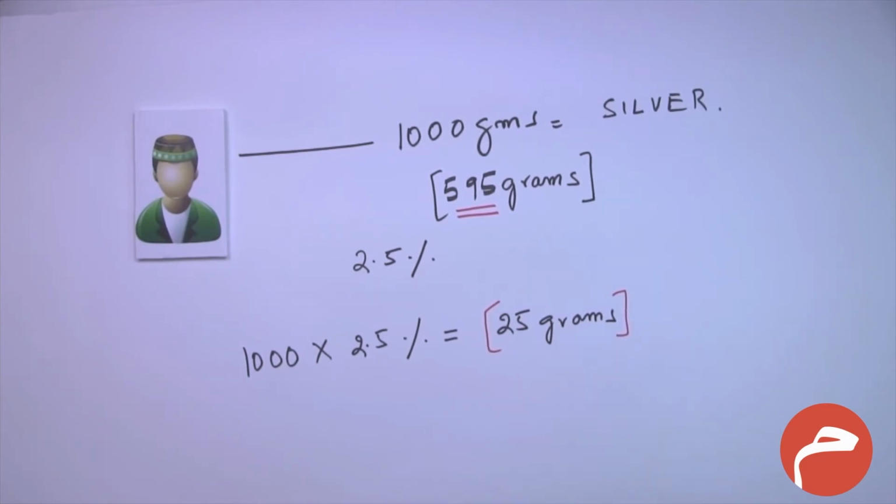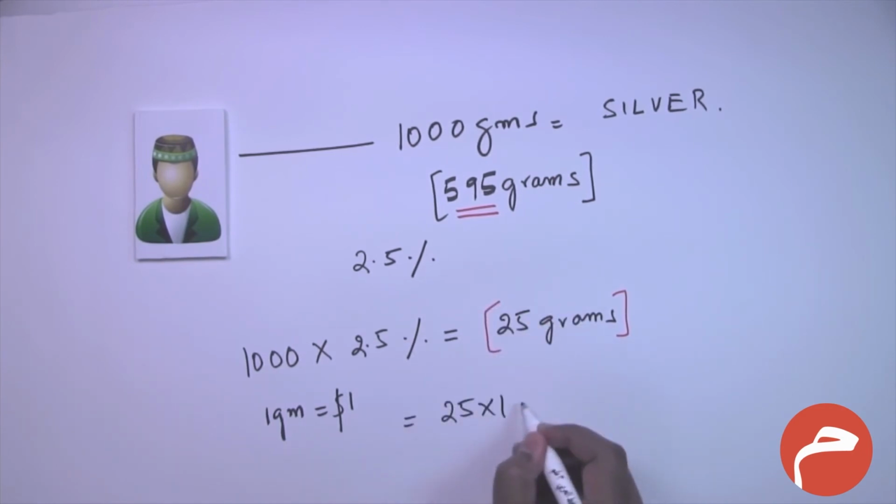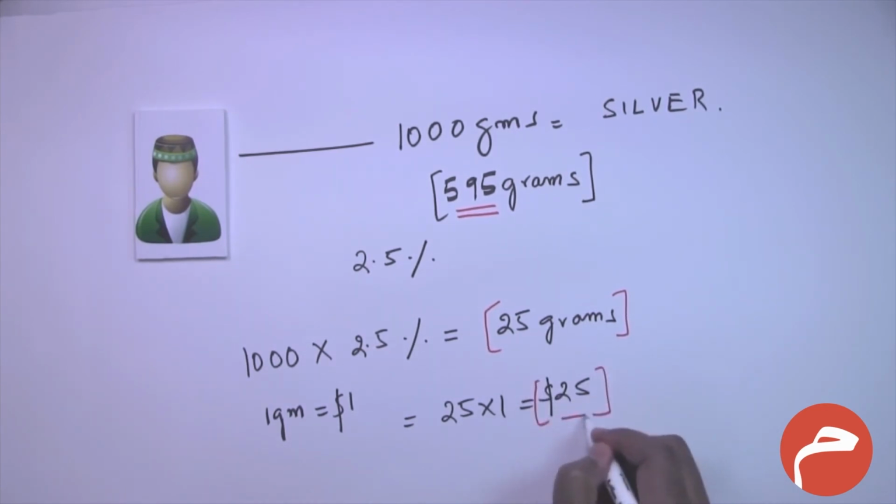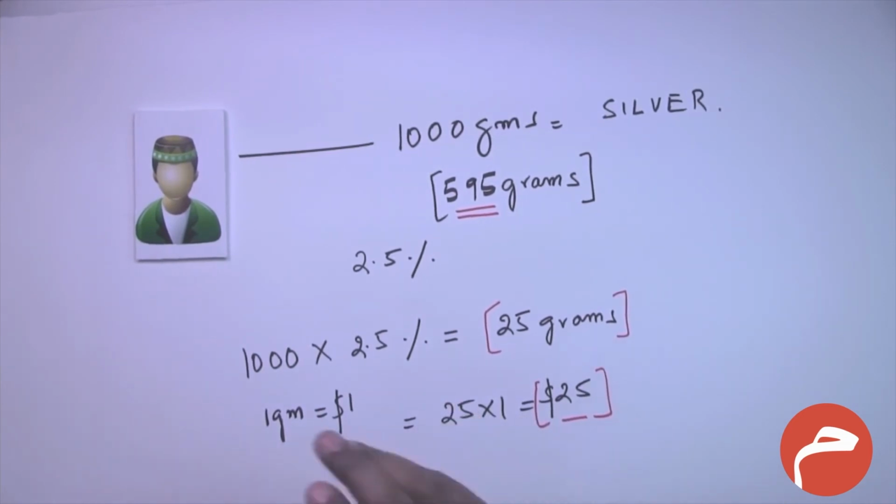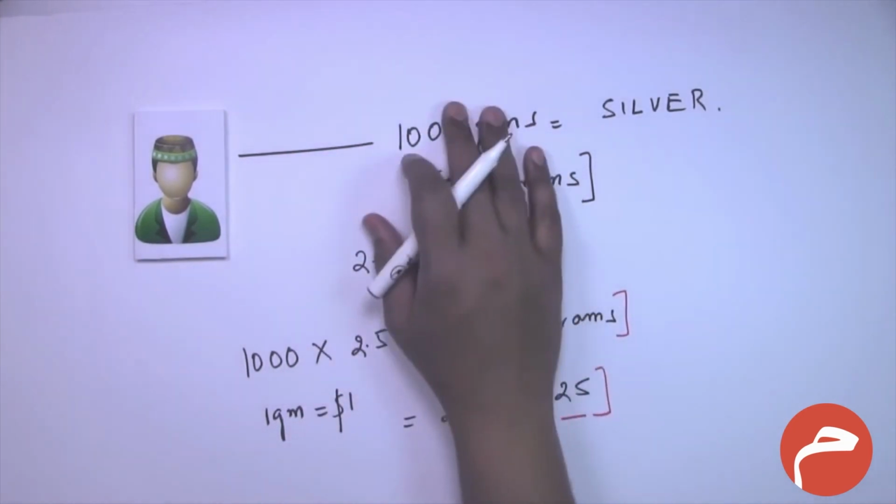Just for ease of understanding, if we think that 1 gram of silver is equal to $1, then this person has to pay 25 into 1, which is $25 as zakat. So this is the methodology to calculate zakat if a person has silver.